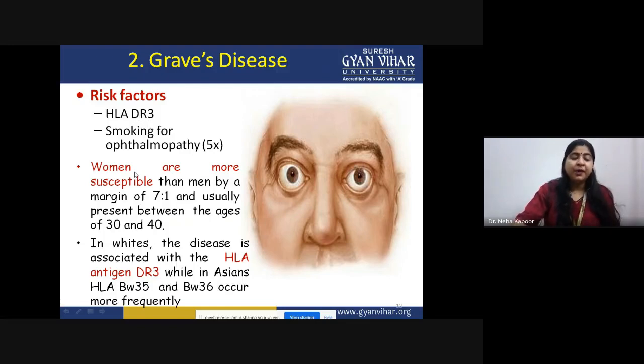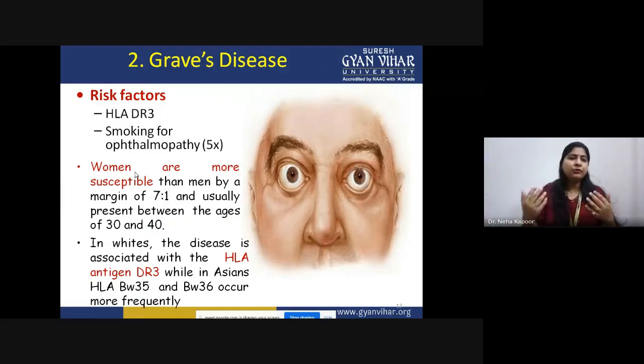If you talk about gender specificity, women are more susceptible to this disease as compared to men, by a ratio of 7:1. This disease is prevalent in women aged between 30 and 40.